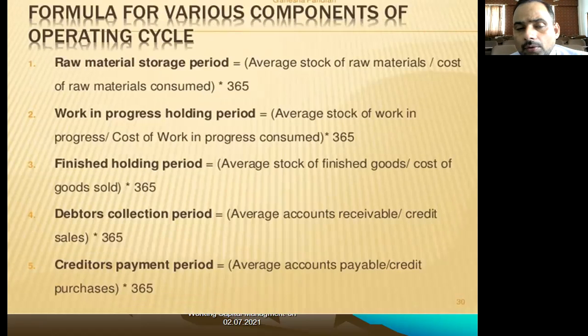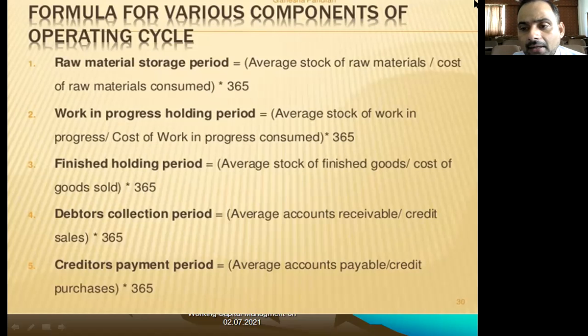Now we are going to discuss the formulas of the various components of the operating cycle. How do we calculate the raw material storage period? It is the average stock of raw materials divided by the cost of raw materials consumed, multiplied by 365 days.